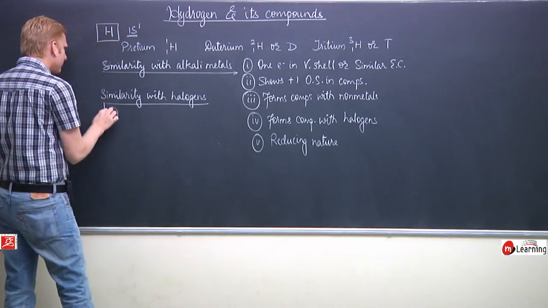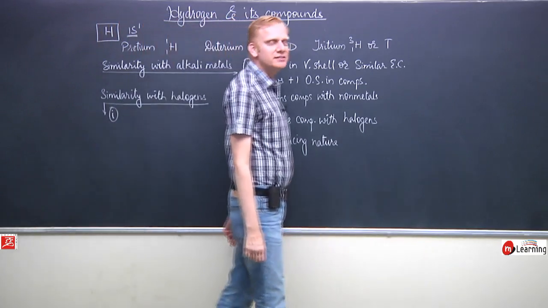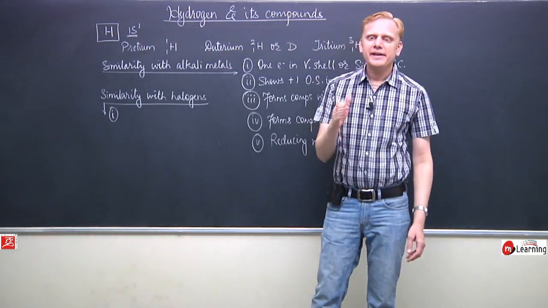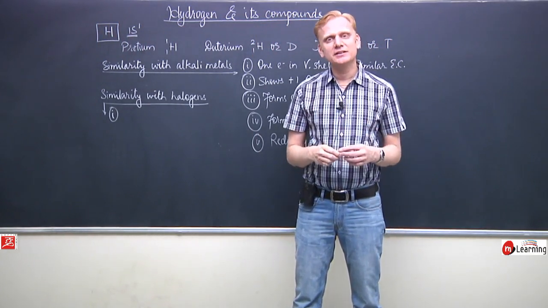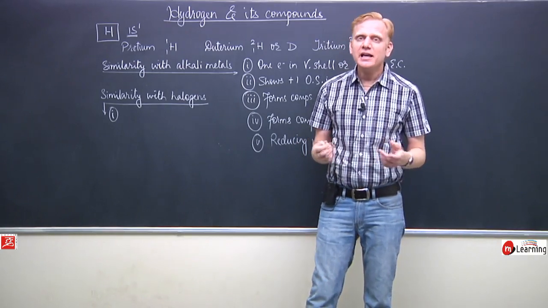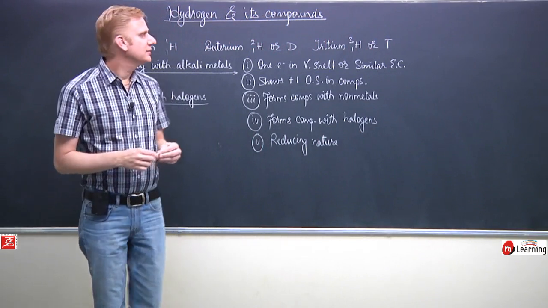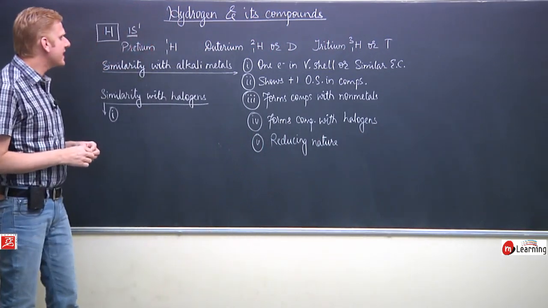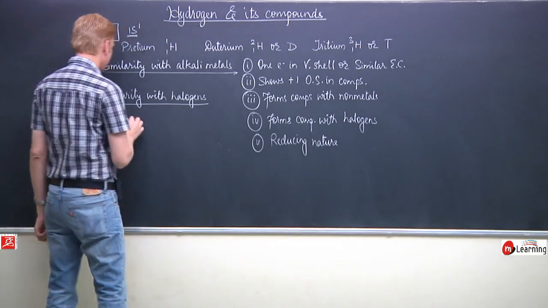What do we think? Where should hydrogen resemble halogens? If one electron is gained by hydrogen, it acquires the configuration of a noble gas. Halogens have the similar thing. If they gain one electron, the stable inert gas configuration is acquired.